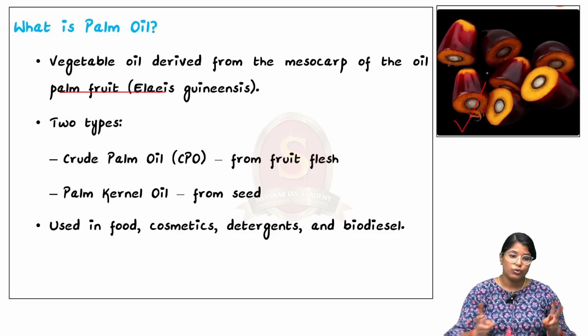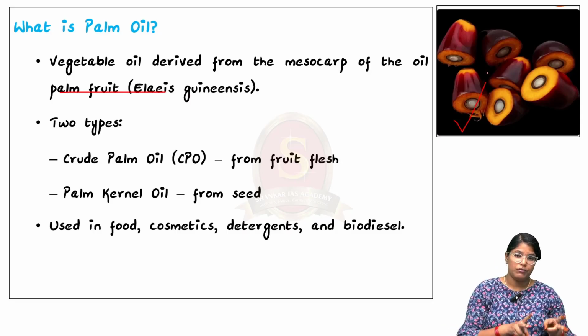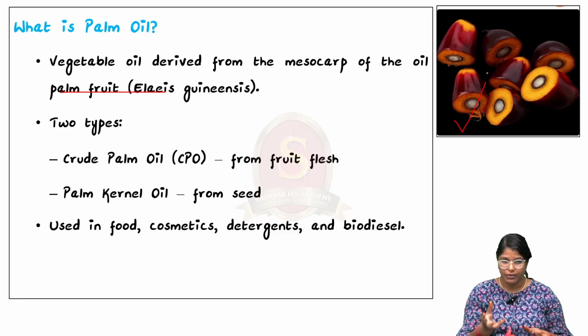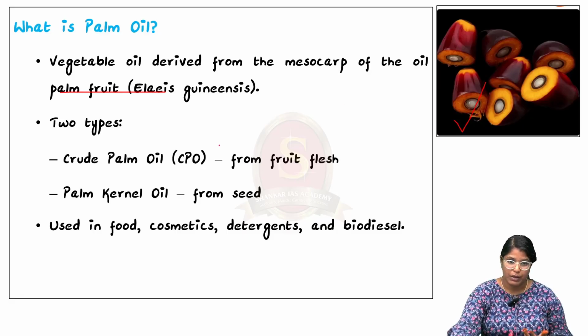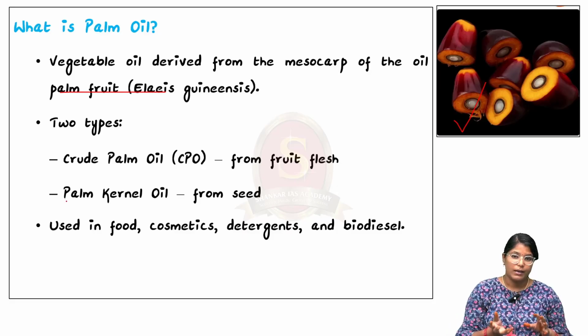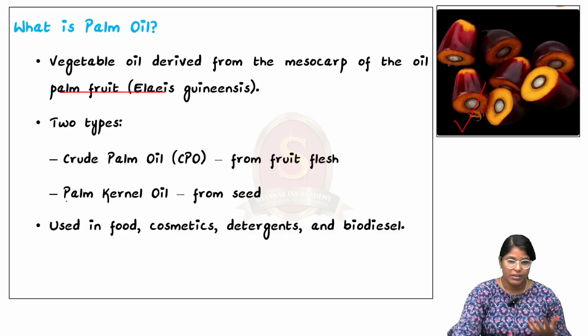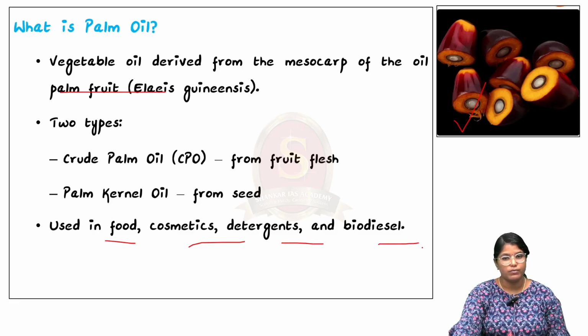So there are two types of palm oil. The first one is derived from the fruit's flesh, crude palm oil, CPO, and the second type is derived from the palm oil's kernel. So from the seeds also they derive oil. Both are used in food, cosmetics, detergent as well as biodiesel.